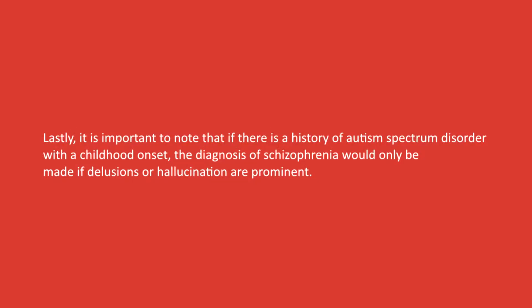It is also important that the disturbance is not attributable to the physiological effects of a drug, medication, or another medical condition. Lastly, it is important to note that if there is a history of autism spectrum disorder with a childhood onset, the diagnosis of schizophrenia can only be made if delusions or hallucinations are prominent.